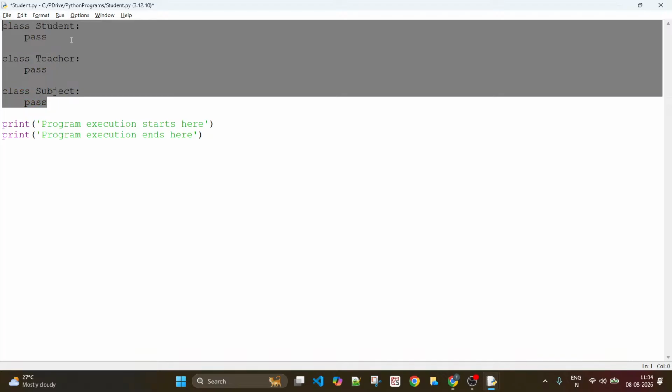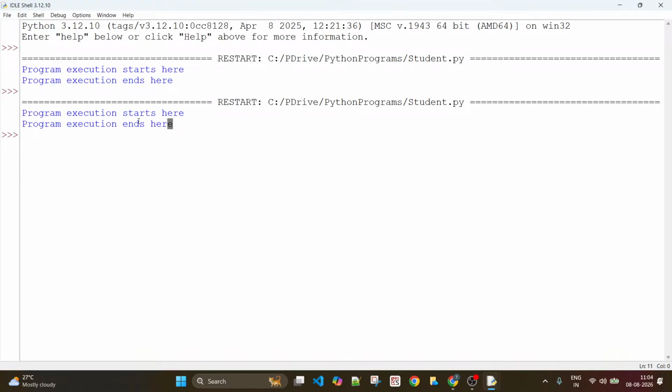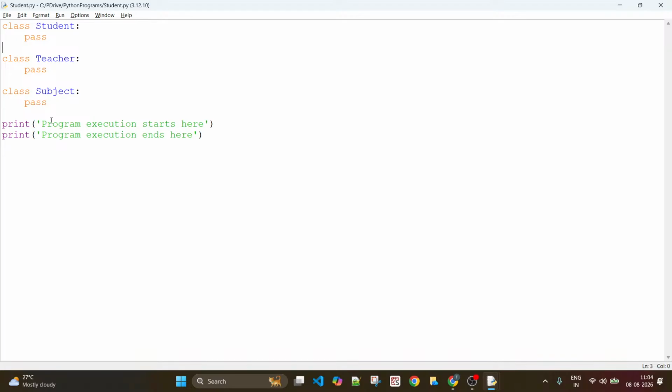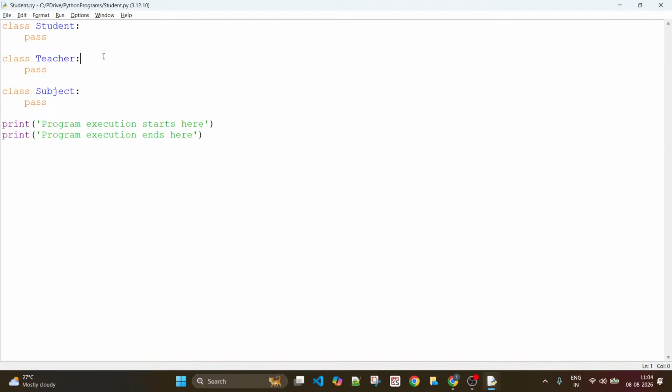There's nothing that we are doing with this class, but I'm just trying to show you that your program runs successfully. That means the existence of these statements is not going to create any error. Okay, so this is the easiest and simplest way to implement a class in Python. Class is a keyword. Student is the name of the class that you have chosen to give to that class, and colon is mandatory because a class is a block structure.